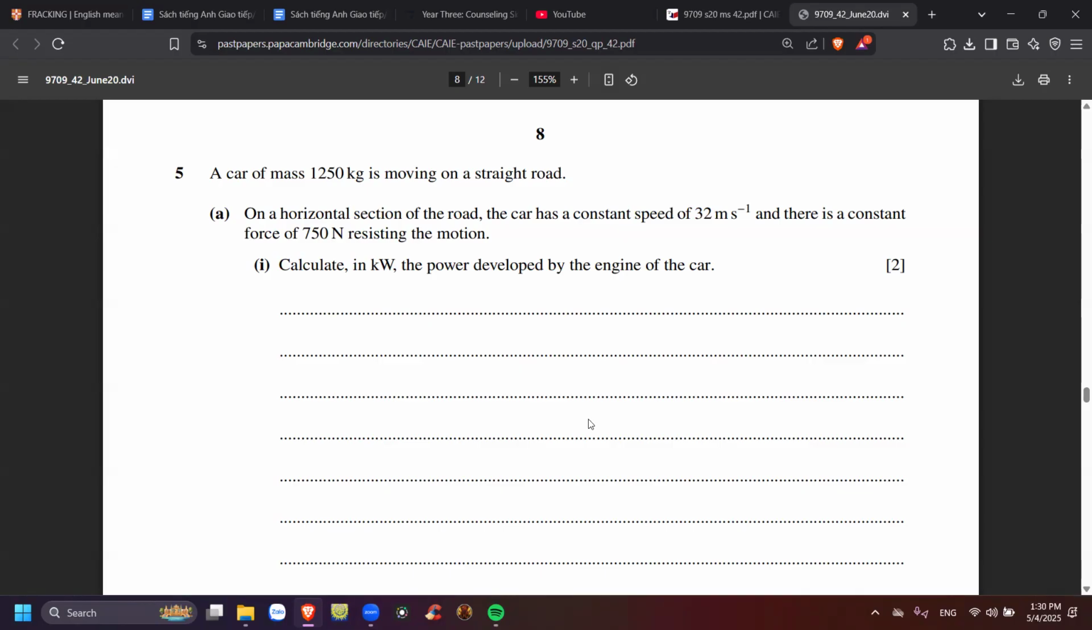So what are you going to do about this one? For part A, we need to find the driving force, and then we multiply by V, so we will have the power. How much did you get? First, we need to find the driving force. How are you going to find that? Write the formula down. I think the resistance force is going to be equal to the driving force because acceleration is 0 now. Yes, acceleration is 0, so that's why you can find the power.